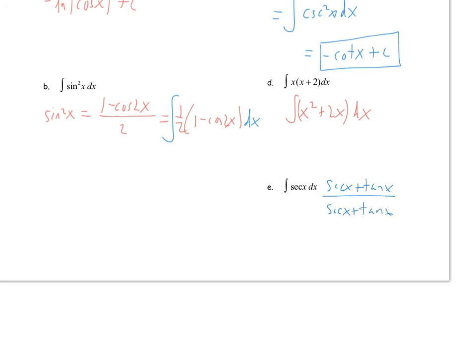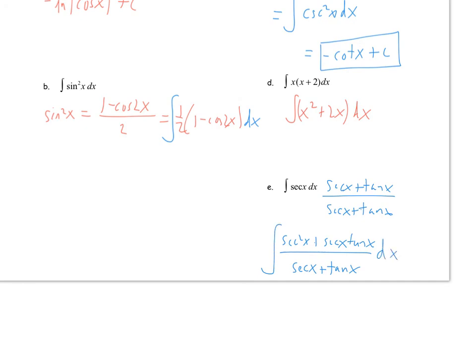And what that ends up giving us is secant squared x plus secant x tangent x on the top, all over secant x plus tangent x on the bottom. And so this is what we're finding the integral of.